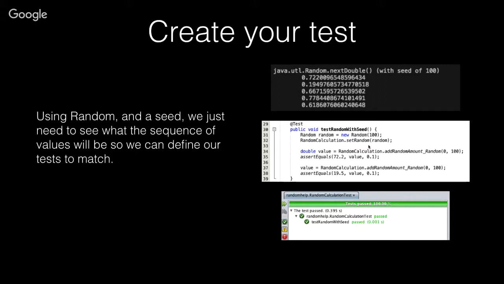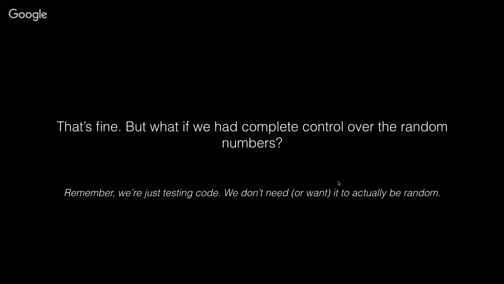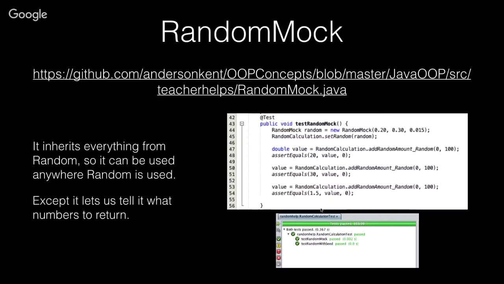So when we run the tests, of course, they work because we know what the values were going to be. There's no randomness in them anymore. We knew what they were going to be. And that's great. But now we want complete control. And I just want to highlight here, don't get worked up about this not being a random number. It's only not a really random number when we're testing it. When the game is running, it's really a random number. But in our tests, we need that predictability so that we know our code works and we're not having a test work one time and fail the next.